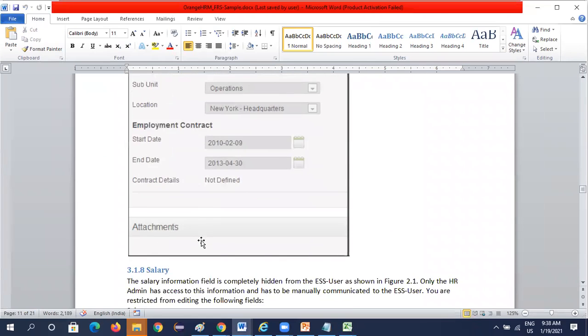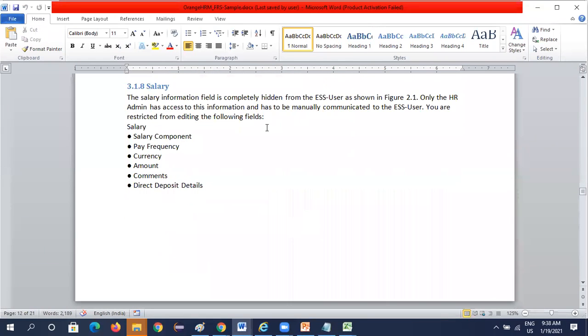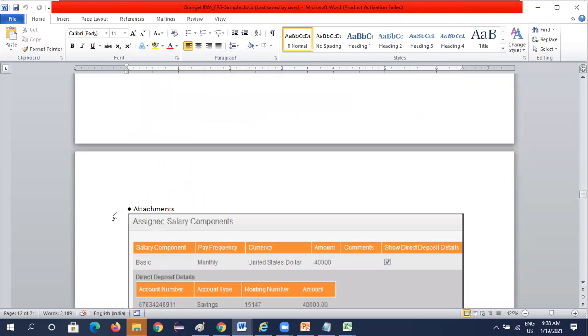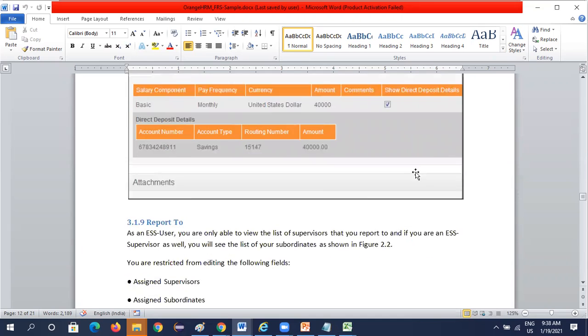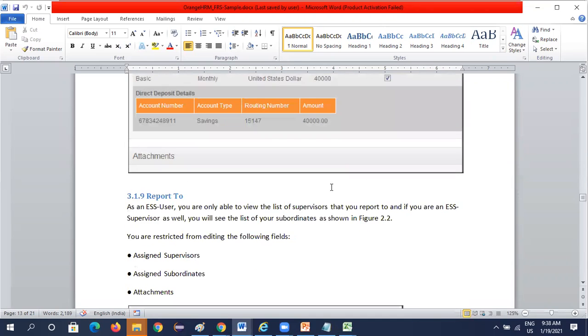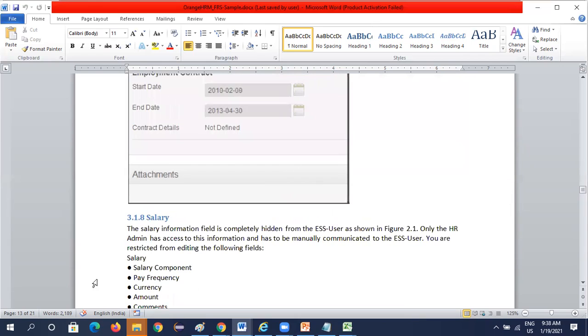Okay. Next one, 3.8 salary. So the salary information field is completely hidden from the ESS user, as shown in figure 2.1. Only the HR admin has access to this information and has to manually communicate to the ESS user. So you are restricted from editing the following fields: salary, component, pay frequency, amount, comments, direct deposit. So this is a salary screen. Okay. What is written? Completely hidden from the ESS user.